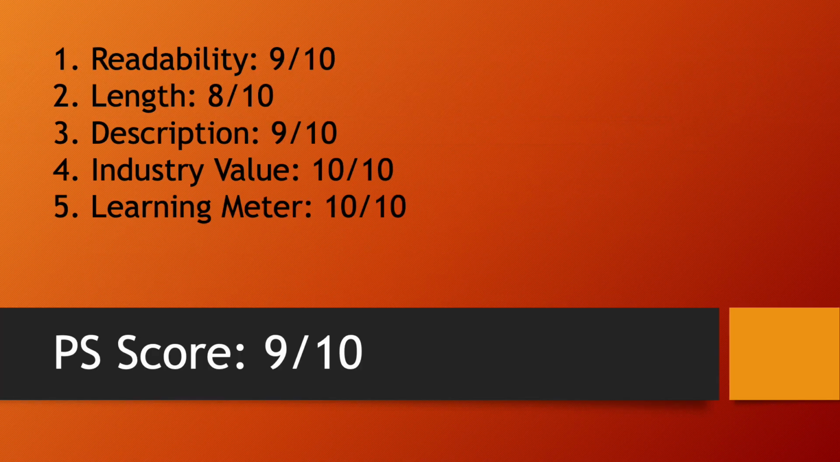Let's talk PS score for this paper. Overall, this paper is a good read, so it gets 9 out of 10 on readability. At 14 pages long, it scores 8 out of 10 on length. It's an analysis of an existing system with a pretty good description, so that makes it 9 out of 10. Its industry value and learning meter are high, so it gets 10 out of 10 on each. Overall PS score is 9 out of 10.